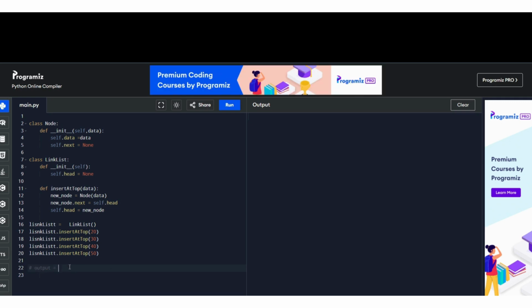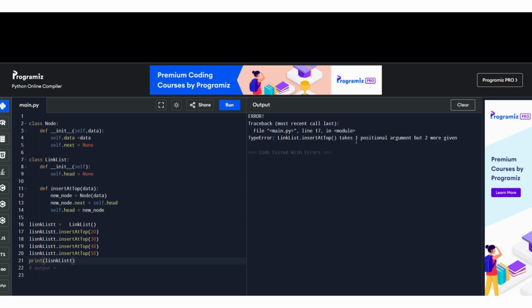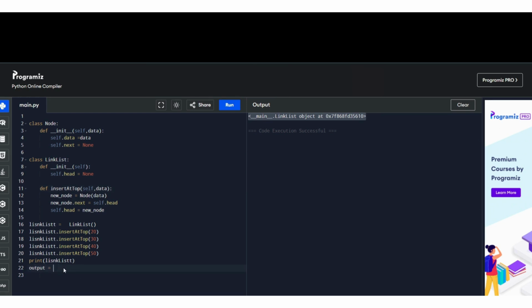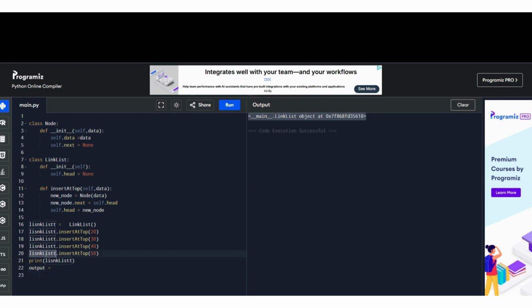Now, for printing, let's take it as output so that we can get the print. Because right now, if I console it or print it, I cannot access the full linked list. It will give me gibberish. Wait, one positional argument. Okay, I need to pass self here also. Yeah. So this is the linked list, but this is the address of that particular linked list. We cannot access that linked list right now. So for accessing it, we need to print it out. That's why I'm going to print here, dot print linked list.